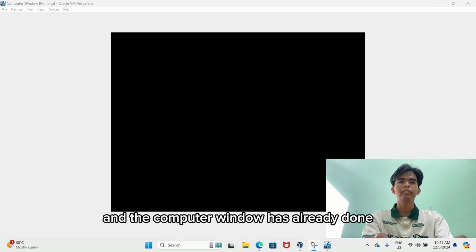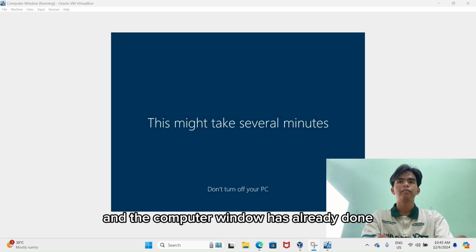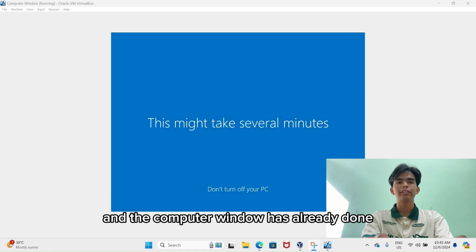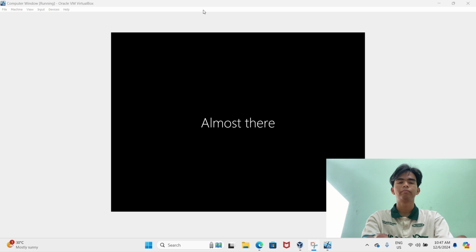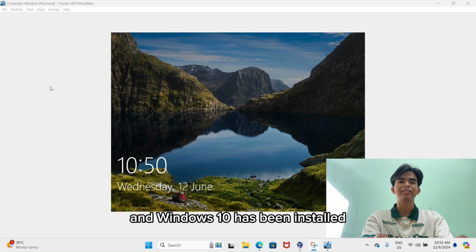And the Windows is already done and Windows 10 has been installed.